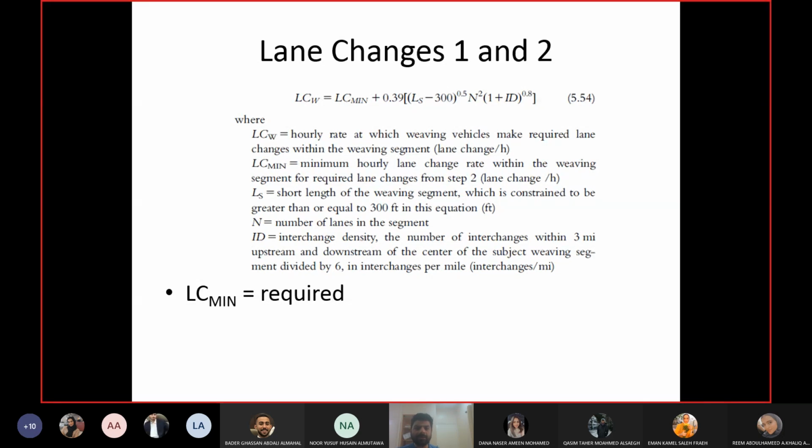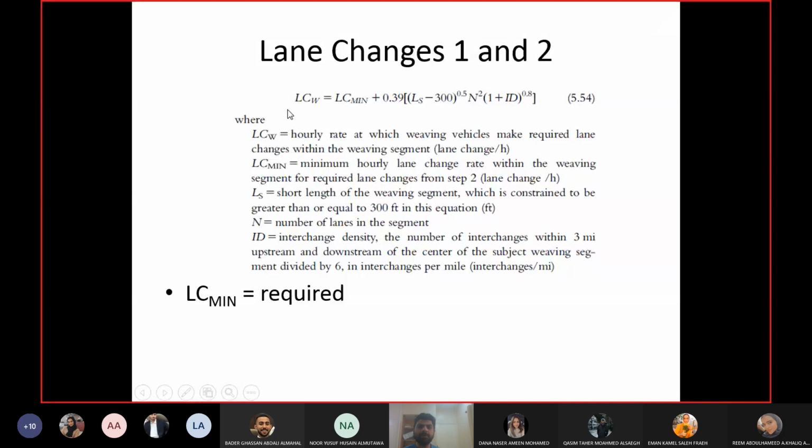Okay, and so LS, there's a limit for LS. LS should be less than or equal to 300 feet. You can see here. If LS is not less than or equal to 300 feet, then you will have a negative number here, and then there will be a problem in using this equation, right? Because you are taking the square root here, so it will give you an imaginary number, right? An imaginary number.